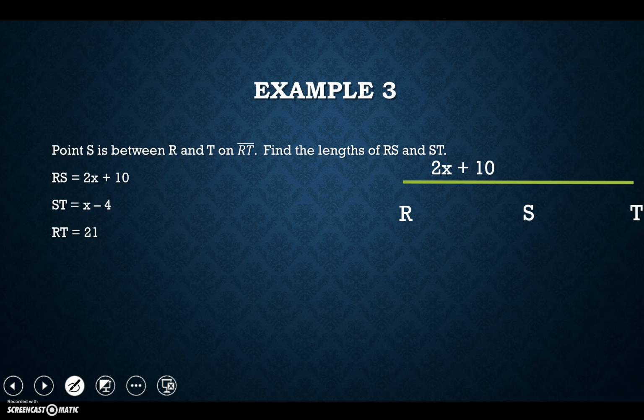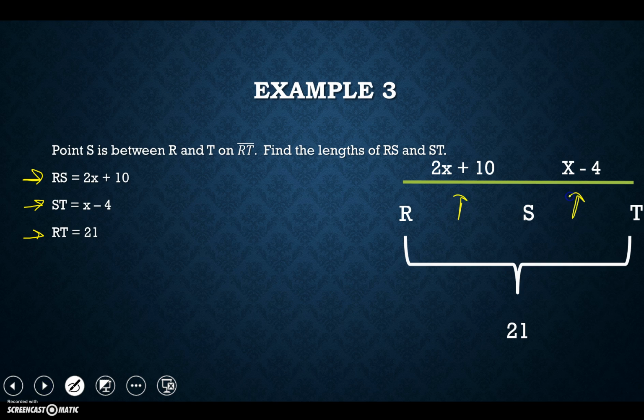So between R and S, which is told to me right here, that length is 2x plus 10. The next thing I'm told is that ST is x minus 4, and that the whole length RT is 21. My goal here is to figure out what this value is and what this value is. Well, since I have x's in there, I can't just subtract something from 21. I'm actually going to have to set up an equation and solve it.